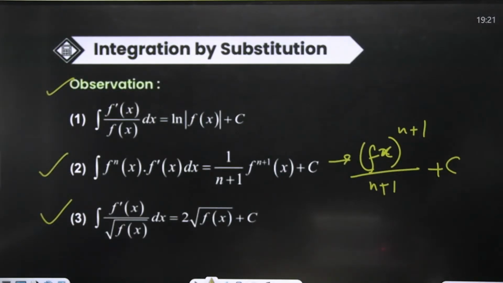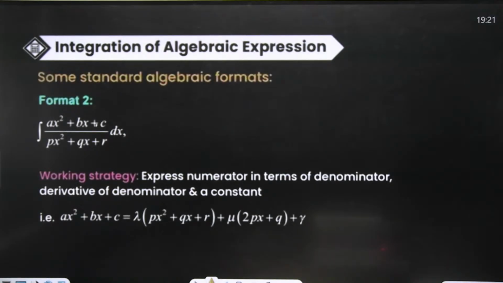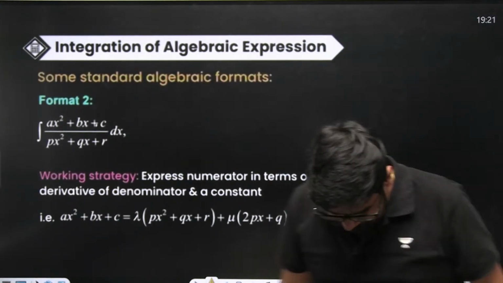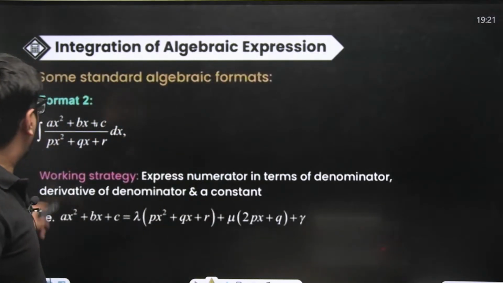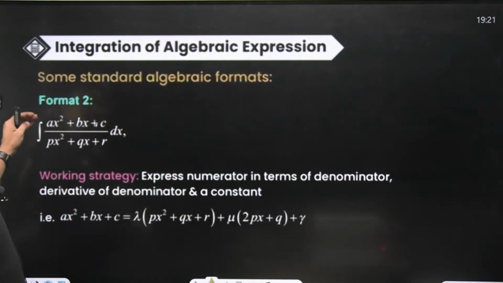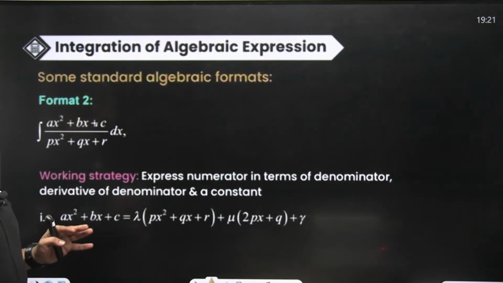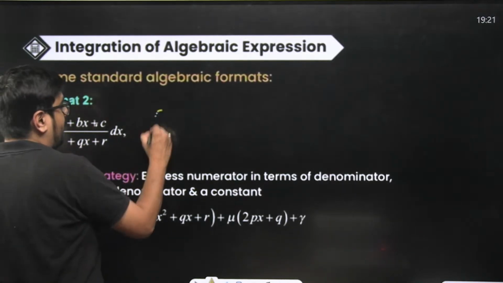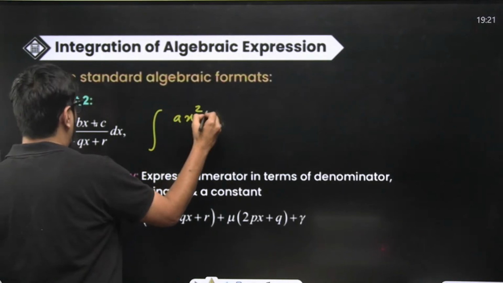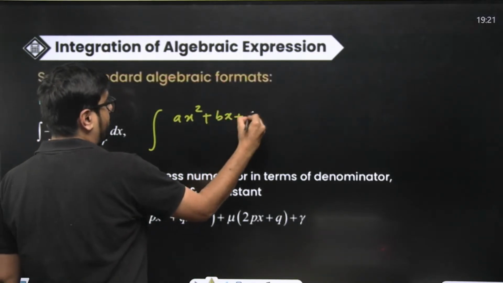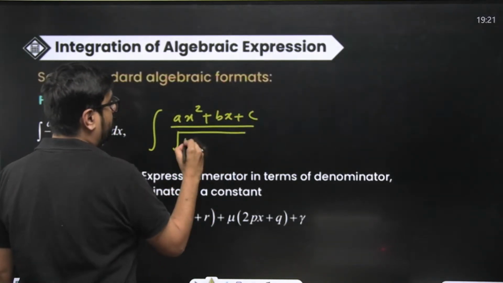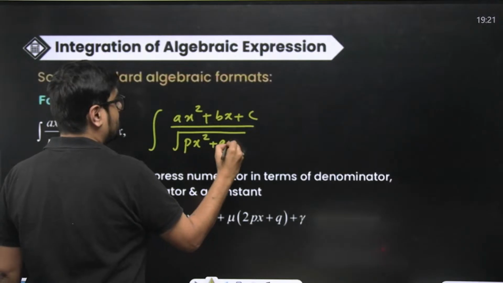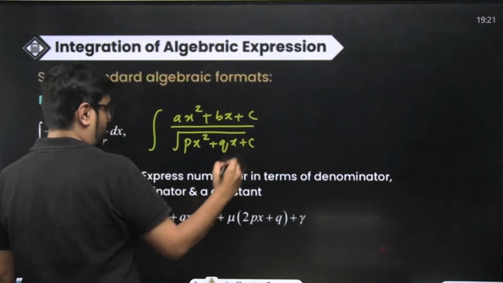Okay. Now some more formats. Format number 2. Over here, what do we see? Either we have quadratic upon quadratic or quadratic upon root quadratic. Also write quadratic, that means ax square plus bx plus c, or square root of px square plus qx plus r. This will work on both of the things.